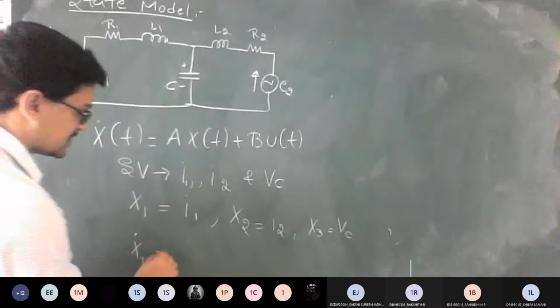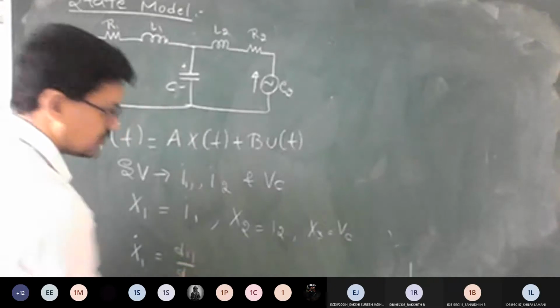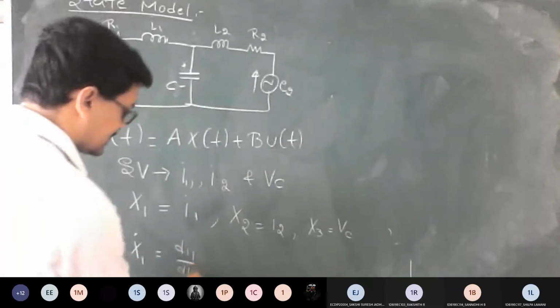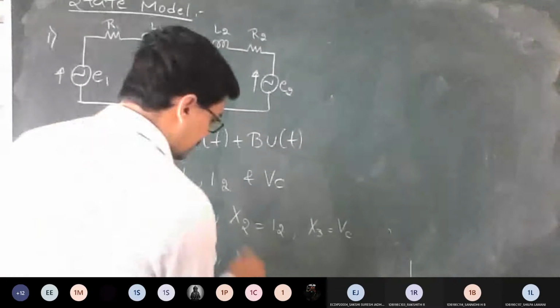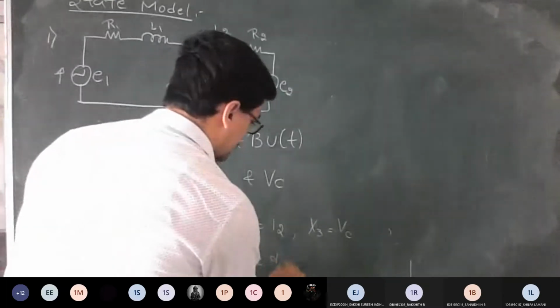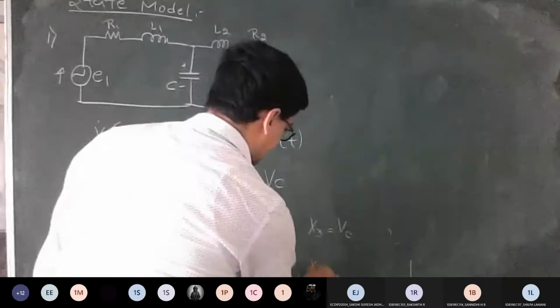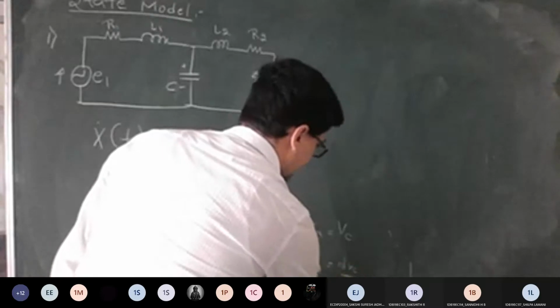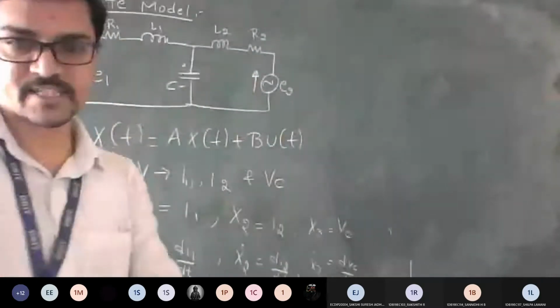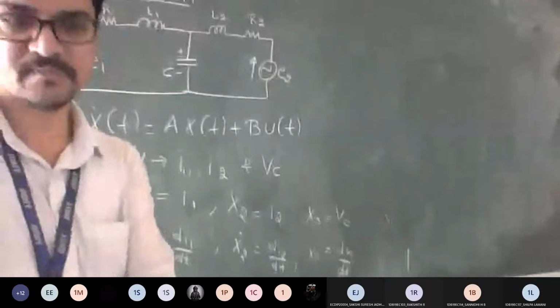X1 dot is dI1 by dt. Similarly, X2 dot is dI2 by dt. And lastly, X3 dot is dVc by dt. Is it visible what I wrote? Is it fine till here? Shall we move on?